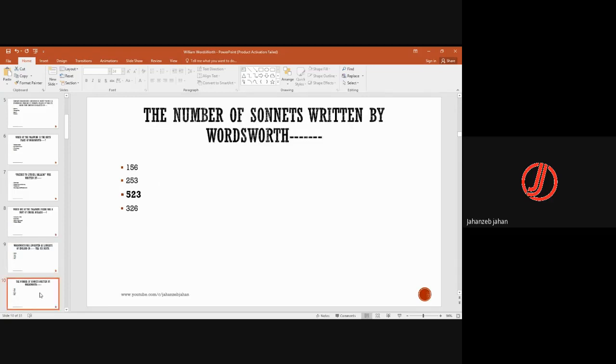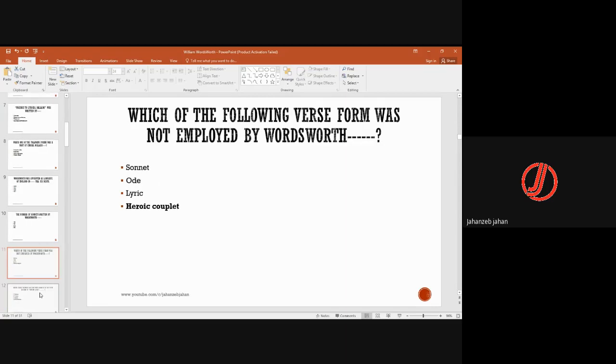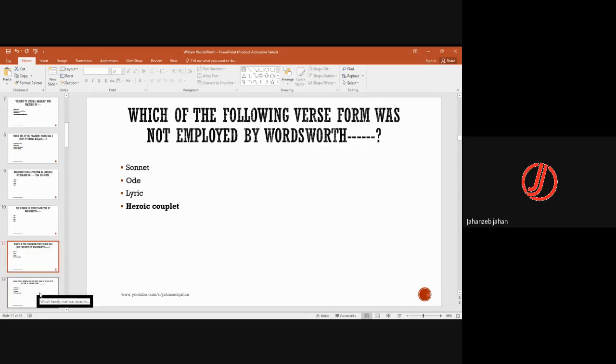The number of sonnets written by Wordsworth are 523. Which of the following verse forms was not employed by Wordsworth? So it was heroic couplet. So he wrote in sonnets, odes, lyrics.